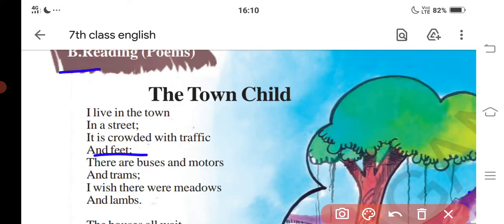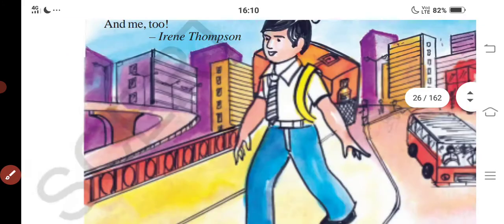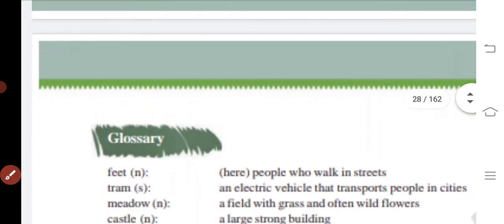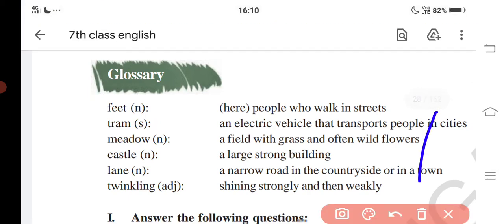The word feet means people who walk in the streets. People. Okay. Next, tram: an electric vehicle that transports people in cities. I said tram means like buses, vehicles. Meadow: a field with grass and often wild flowers.